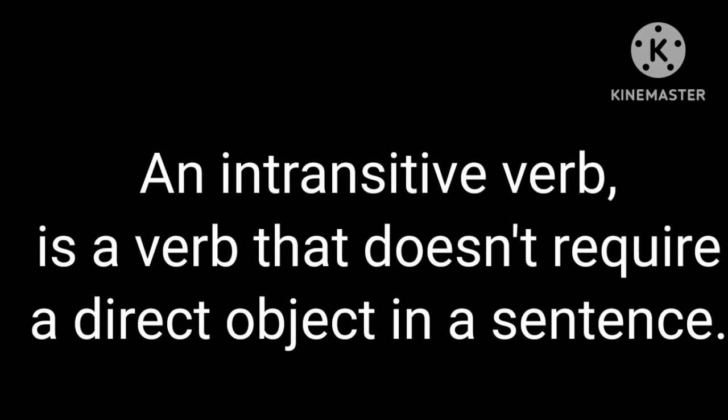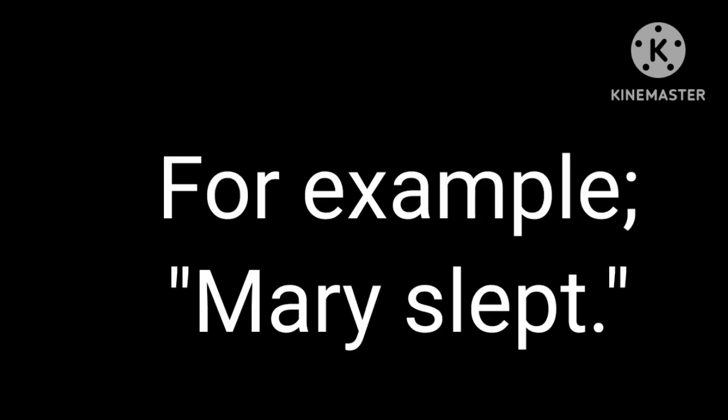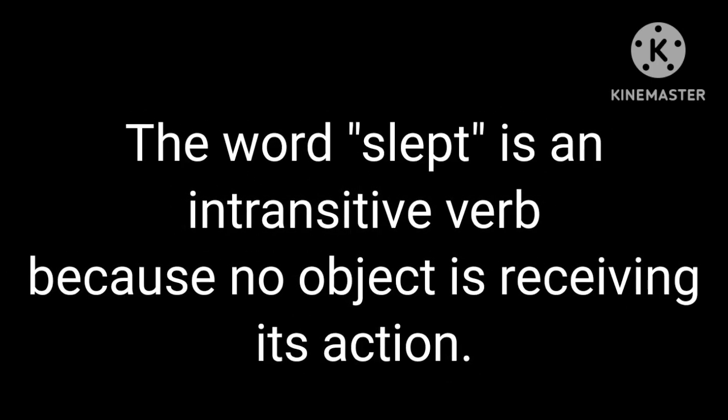An intransitive verb is a verb that doesn't require a direct object in a sentence. For example, Mary slept. The word slept is an intransitive verb because no object is receiving its action.